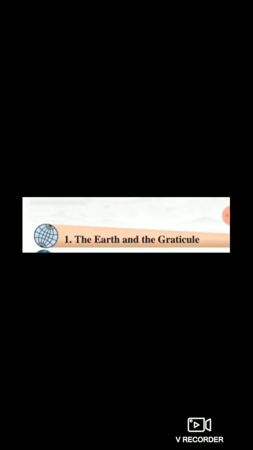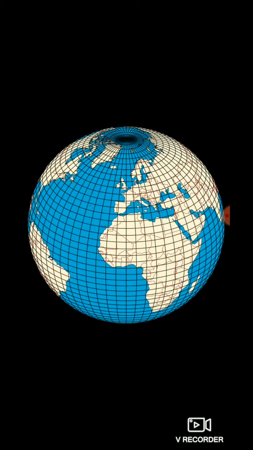The earth and the graticule. We all know about the earth, where we live, where human beings are staying. Then what is the meaning of graticule? Graticule means, see the picture, a network of lines which represent meridians and parallels.